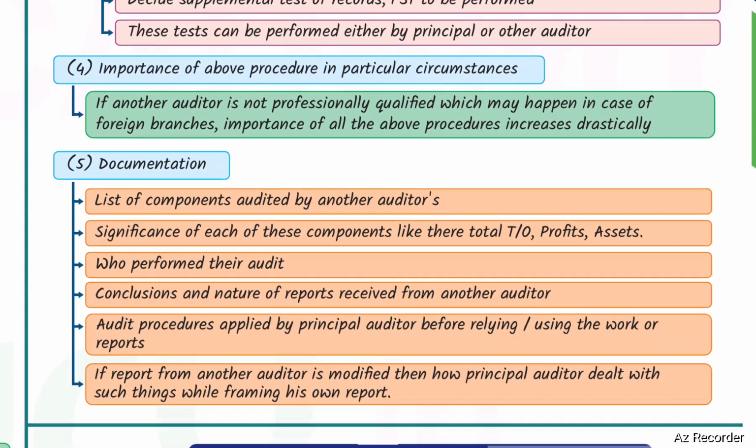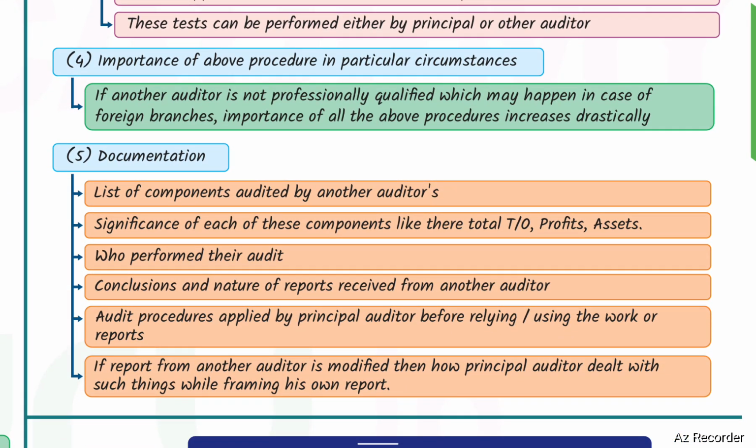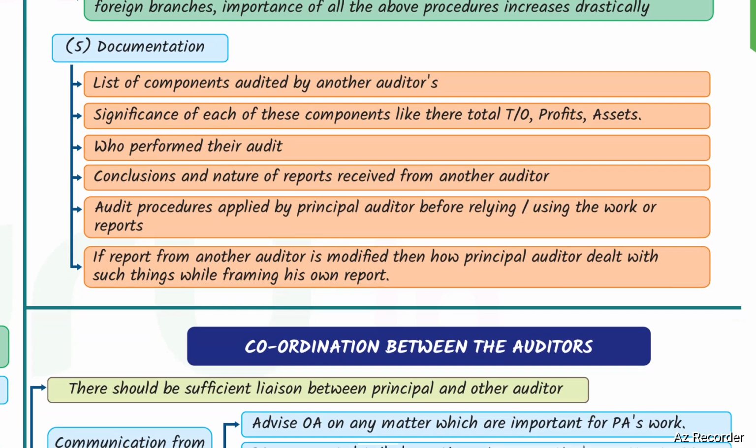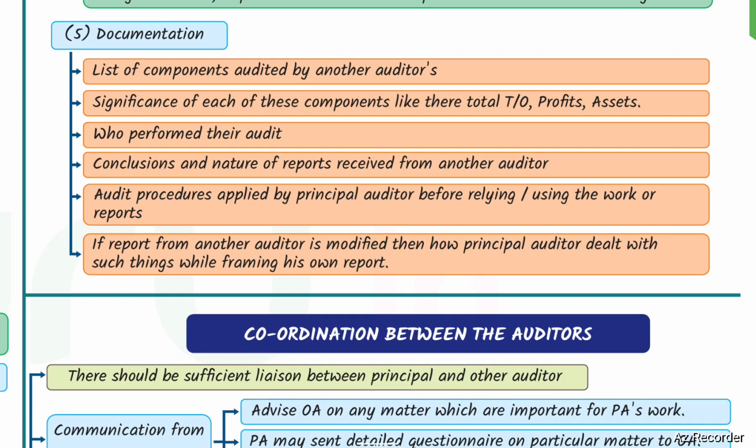Importance of the above procedures in particular circumstances: if the other auditor is not professionally qualified, which may happen in the case of foreign branches, the importance of all the above procedures increases drastically.